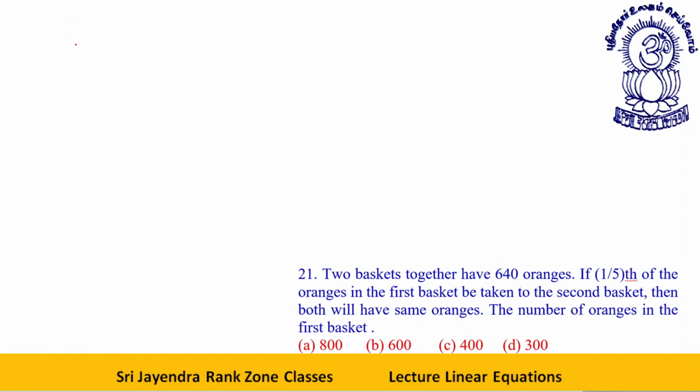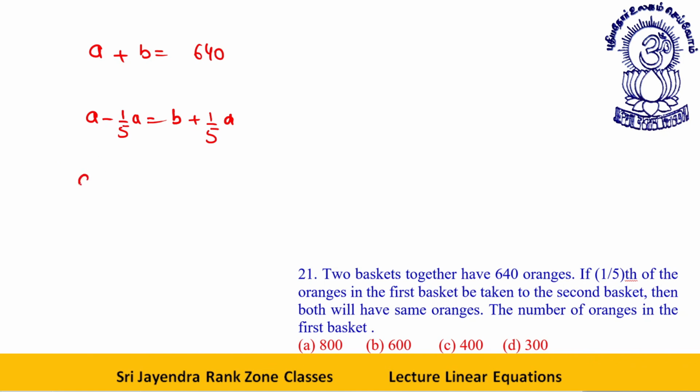Let's say two baskets are A and B. Two baskets together have 640 oranges. If one fifth of the oranges in the first basket are taken to the second basket, then both will have the same oranges. Okay. A minus 1 by 5 A is equal to B plus 1 by 5 A. Then both will have the same oranges. The number of oranges in the first basket is...